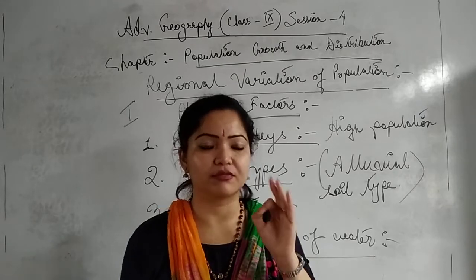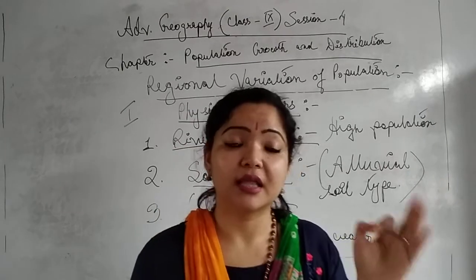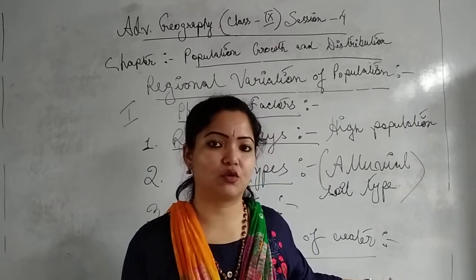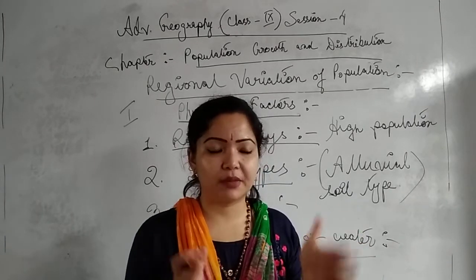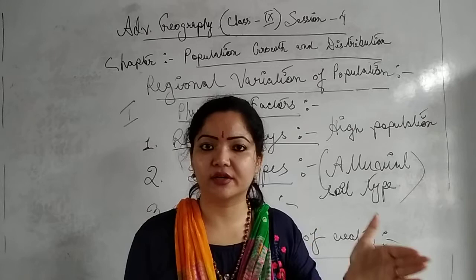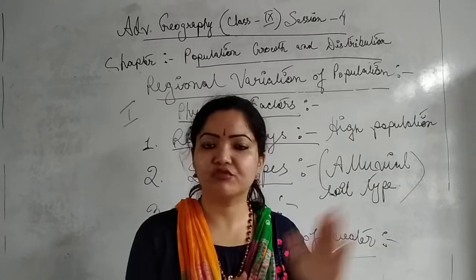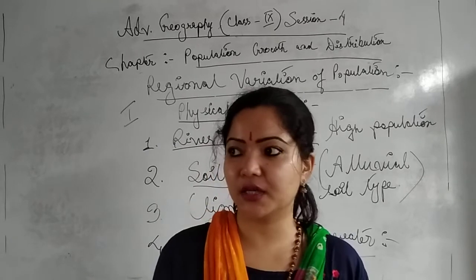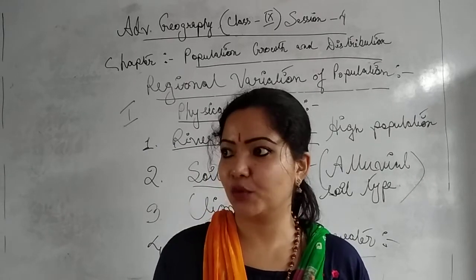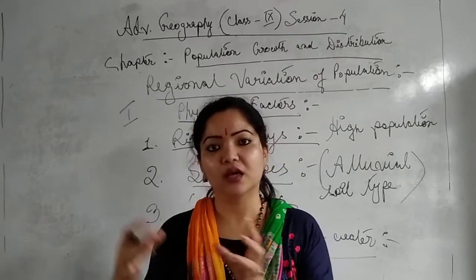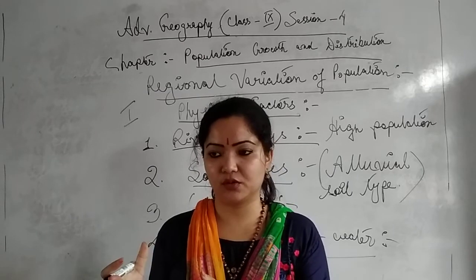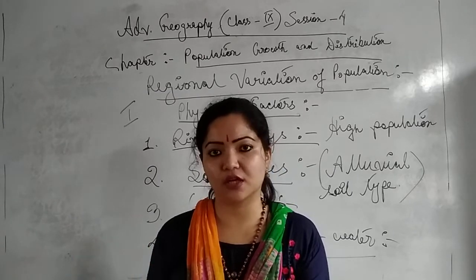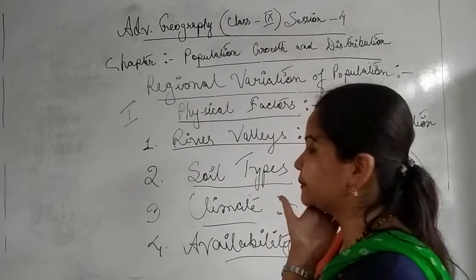People always prefer the part where they find all these things. So in places where the availability of water is more, the population will be more, and where the availability of water is less, people become much less attracted towards that particular area.